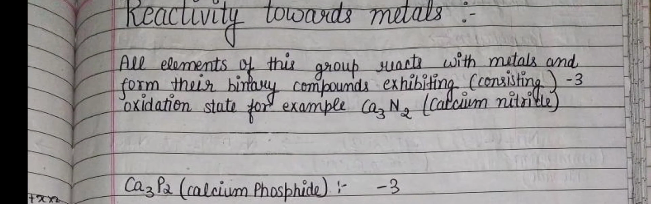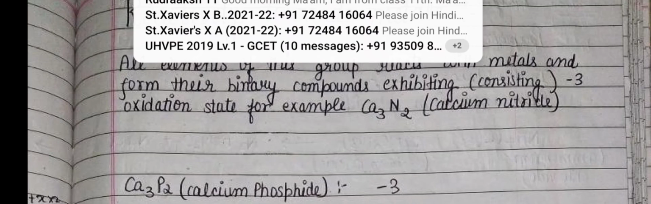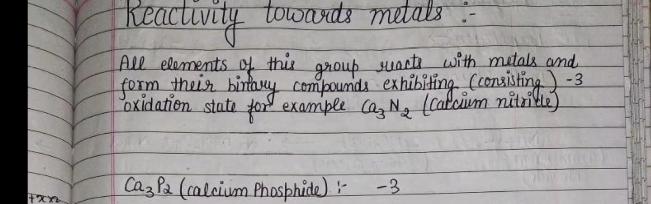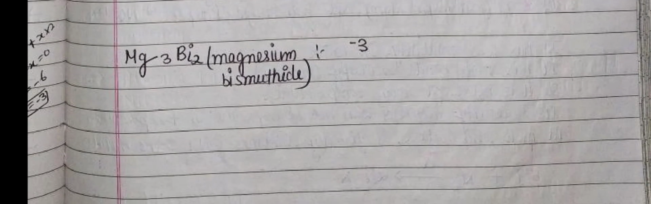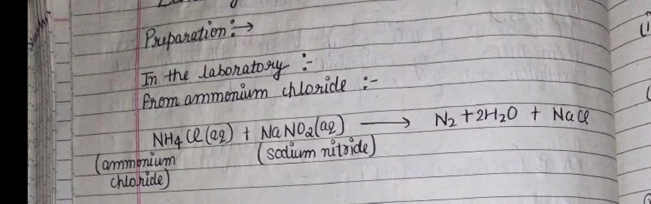Reactivity towards metals. All elements of this group react with metals and form binary compounds, exhibiting the -3 oxidation state. For example, Ca3N2, calcium nitride, calcium phosphide, calcium arsenide, zinc antimonide, and magnesium bismuthide. Now dinitrogen. So students, we have discussed the general characteristics of the nitrogen family in this session.